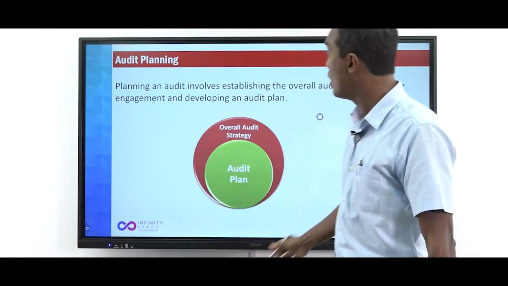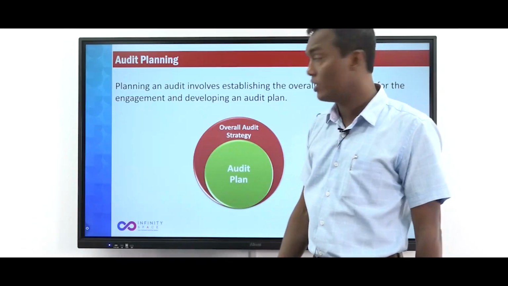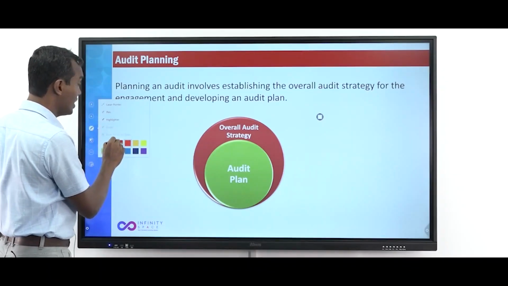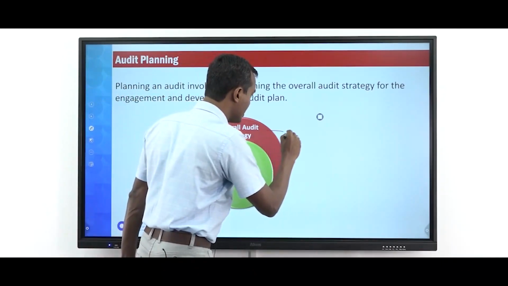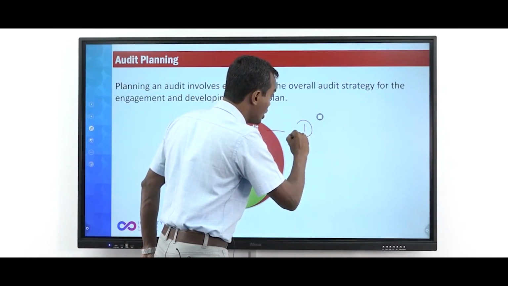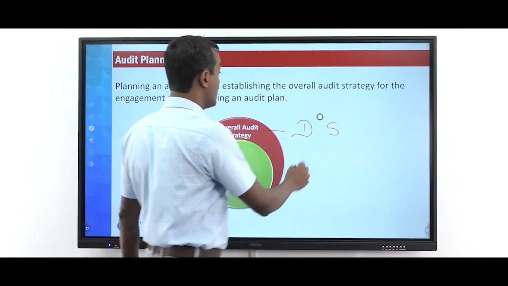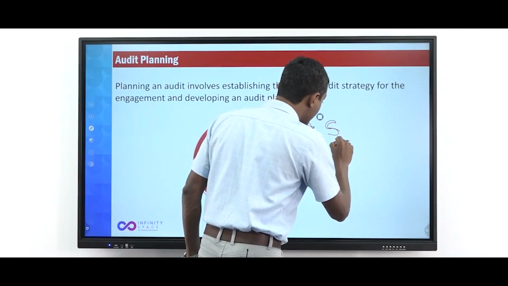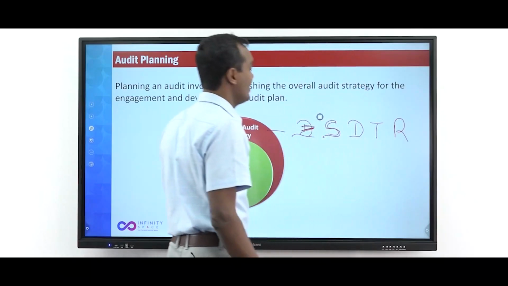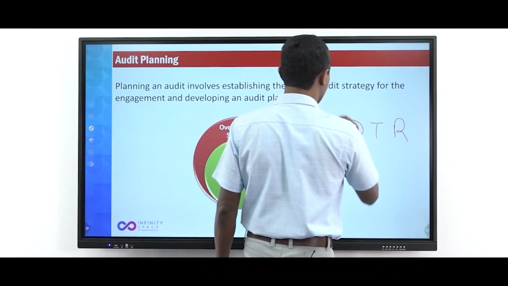If the examiner asks you what is audit planning in MCQ, remember audit planning has 2 components. One is the overall audit strategy, that I haven't discussed in this lecture, but we have to know it. Overall audit strategy is about scoping, direction, timing, and resourcing, right? This is the overall audit strategy. So if you want a name for this, STARD.